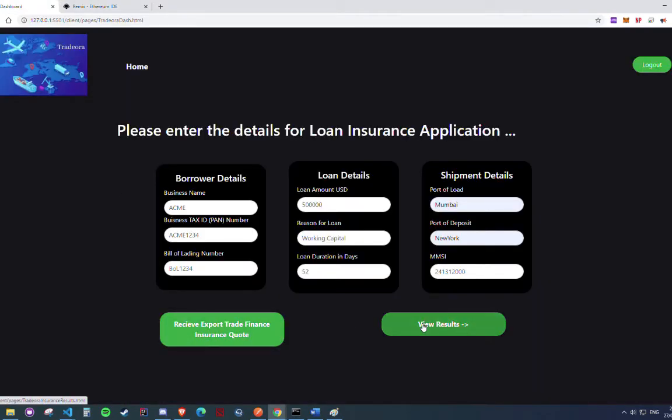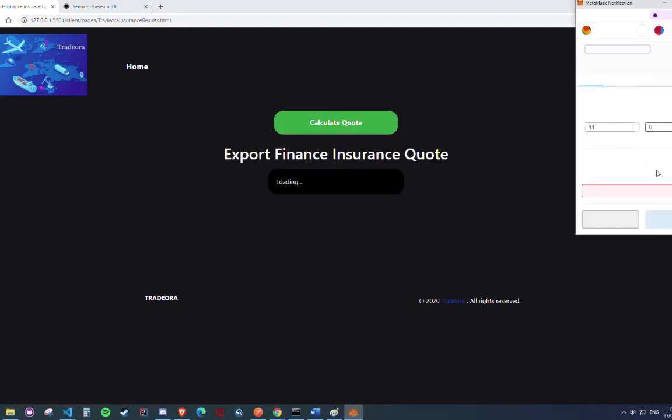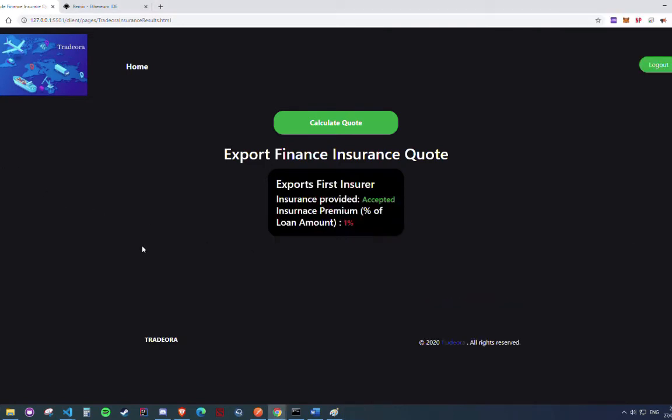So we can go into our results here now, calculate the quote. So now we can see as this insurance quote is slightly riskier, the insurance premium is going to increase for this particular loan operation.